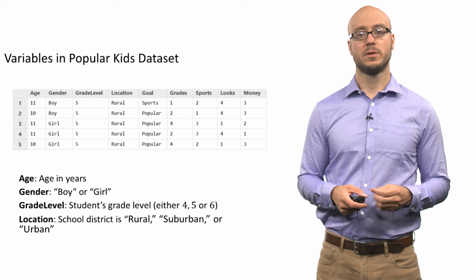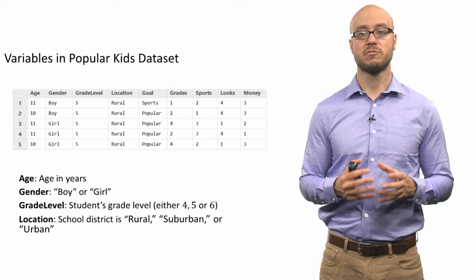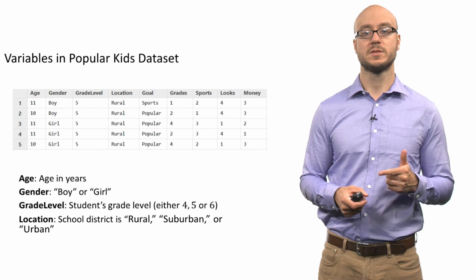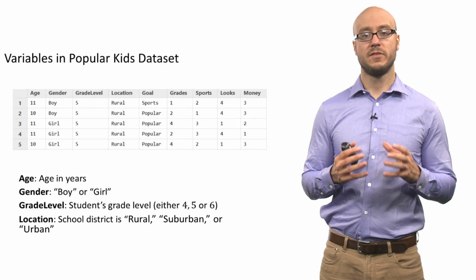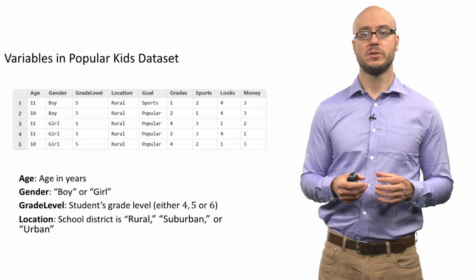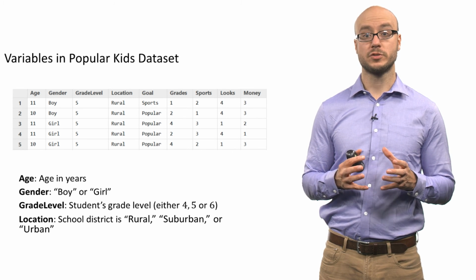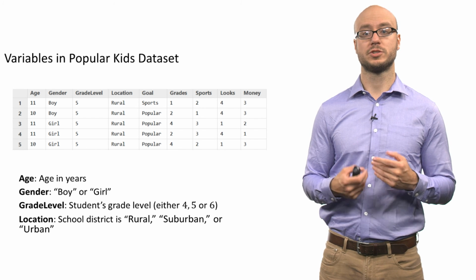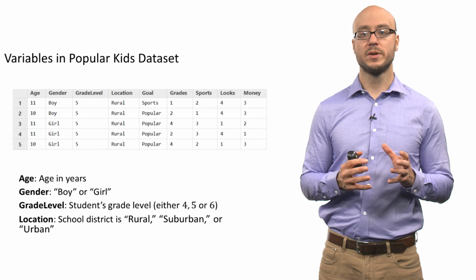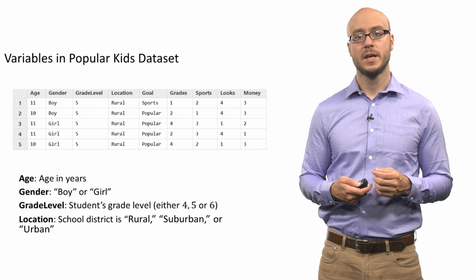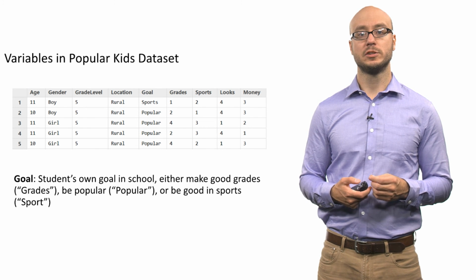We also have the variable grade level, the student's grade level. They're either in the 4th, 5th, or 6th grade. We also have a variable for location, so we have information on the school district where the student is located. Is the school district rural? Is it suburban? Or is it in a city? Is it urban?